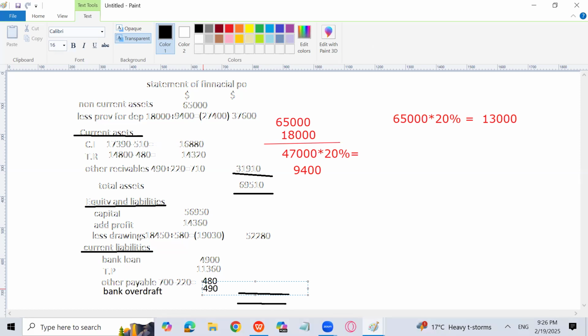And now I can write the total current liabilities in the next column to find the total equity and liabilities, which should be 69510. So what is the total of current liabilities? 4900 plus 11360 plus 480 plus 490. 17230. So this is how we are done with this question, and we have prepared the statement of financial position, and both the sides are equal.